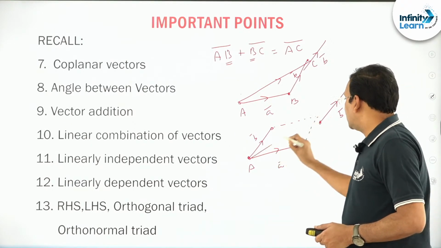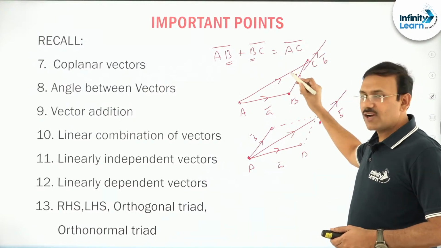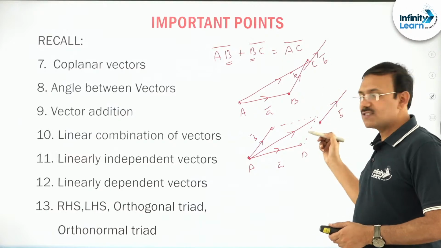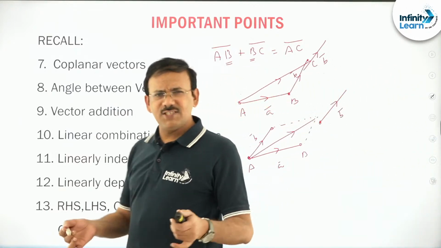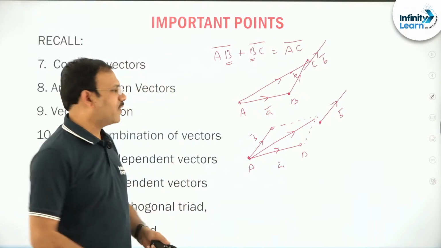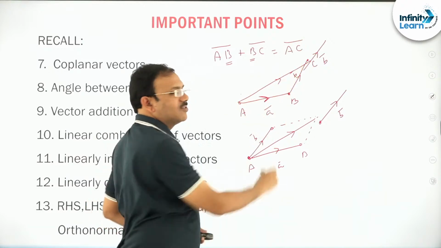We define this diagonal as A bar plus B bar. This is called triangular law of addition. This is called parallelogram law of addition. Rather than the big sentences, it is very simple here. If you are adding two vectors, you just see if the ending point is the same as the starting point, and join like this.